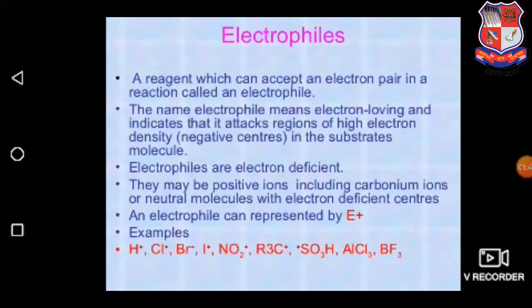Electrophiles, which accept the electron pair in a reaction, are called electrophiles. Electrophile means electron loving and indicates that it attacks regions of high electron density in the substrate molecule. Generally, electrophiles are electron deficient, so they contain a positive charge in the particle. Examples include hydrogen ion itself, chlorine plus ion, bromide ion, iodide ion, nitrate ion, then tertiary carbon atoms which contain a positive charge, which can also be regarded as a carbocation, and many more.